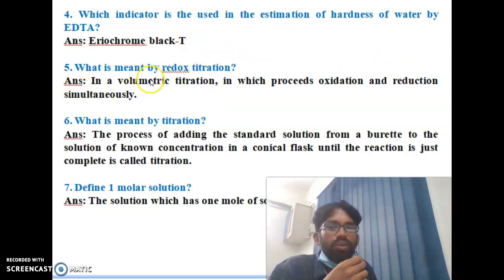Then the fifth one, what is meant by redox titration? This is very important. Redox titration is a volumetric titration in which oxidation and reduction proceed simultaneously. So this kind of titration is called redox titration. Redox titration means oxidation and reduction happen simultaneously.